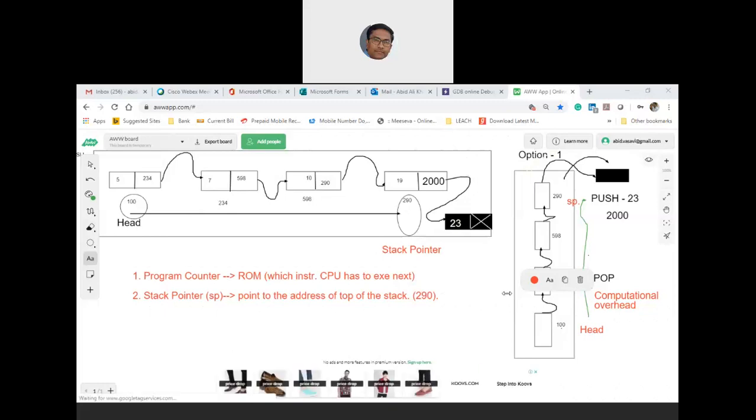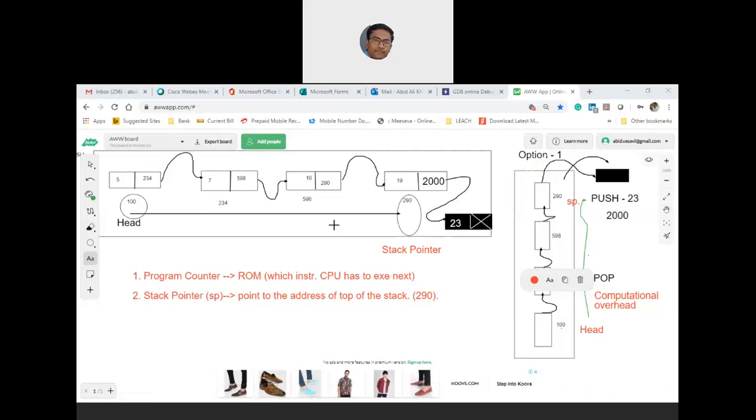Okay, so let me again repeat. Implementation of a stack class with a singly linked list using this logic yields two problems.